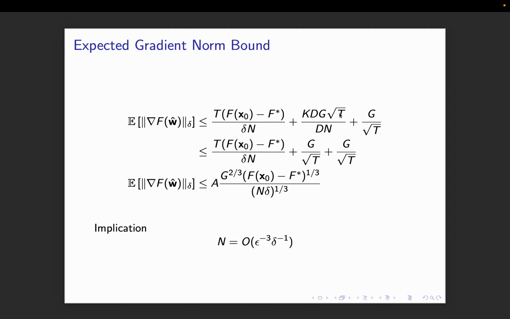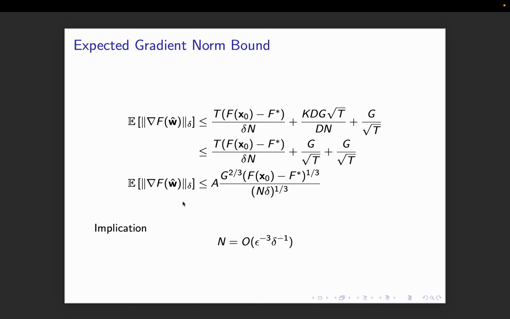D cancels, and n over k is t because n is kt basically. So I get this. So this plus this, I use the AM-GM inequality: a plus b plus c divided by 3 is greater than or equal to the cube root of them. If I optimize my t for the minimum, then this inequality should hold, and this is what it results in.